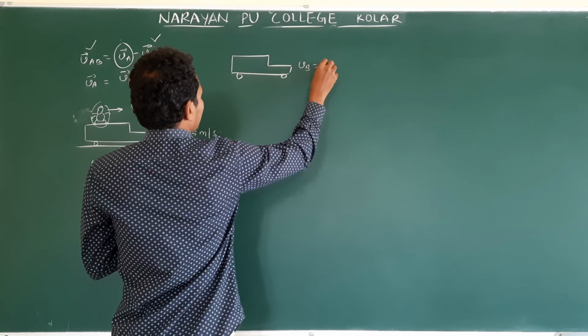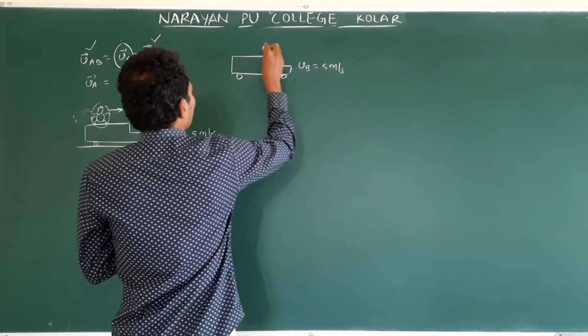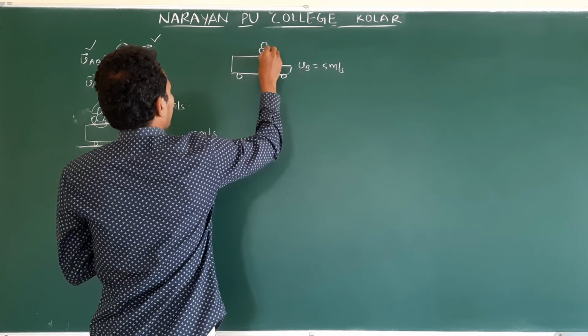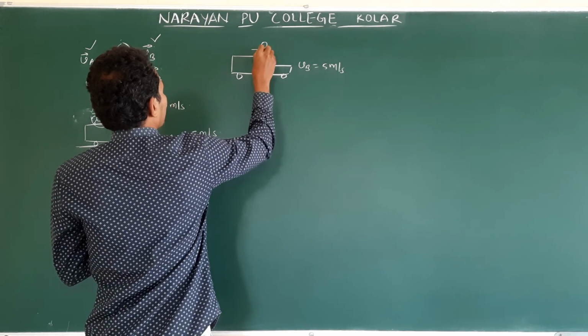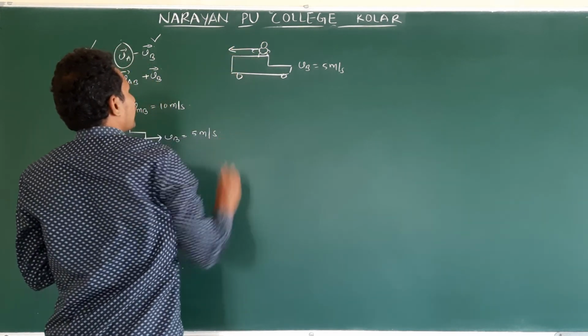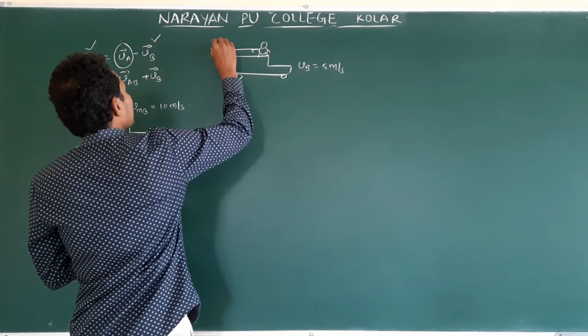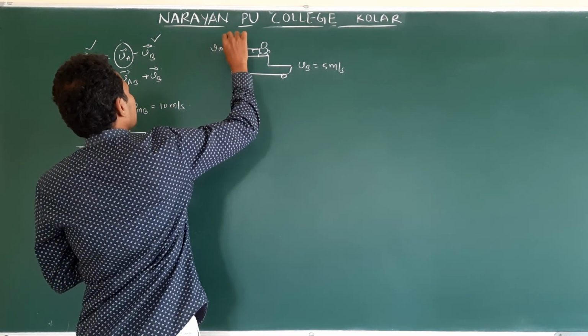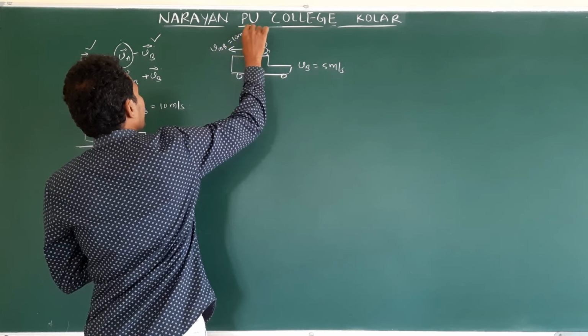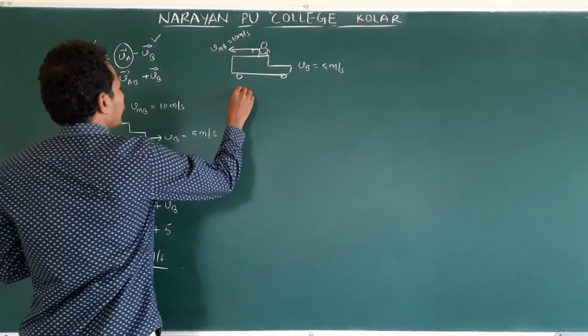VB is 5 meters per second. Now he is going back. Clear? So this is with the same velocity. Velocity of man with respect to bus is equal to 10 meters per second. Again Vm is the question.